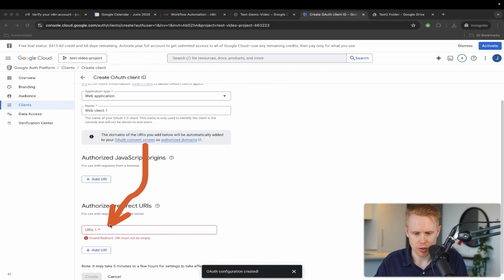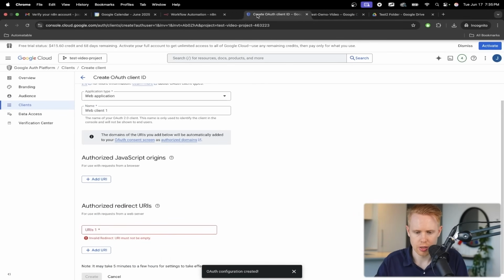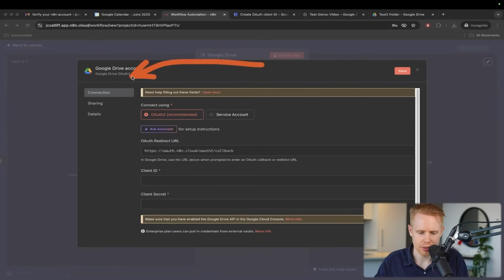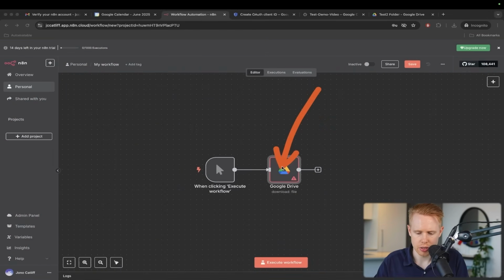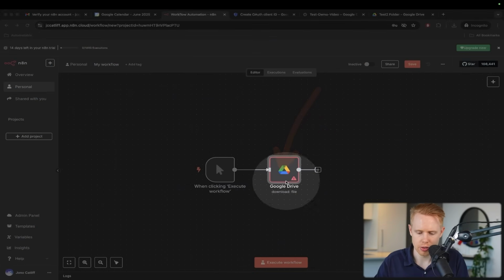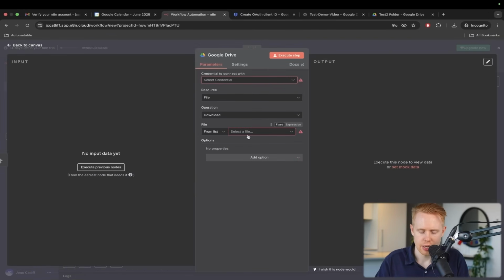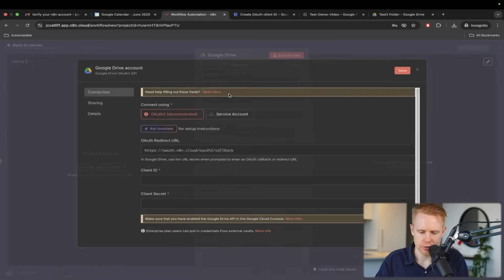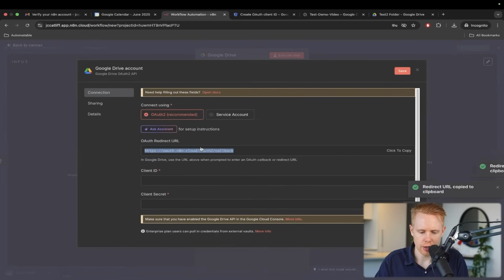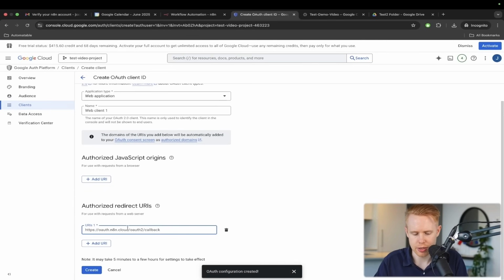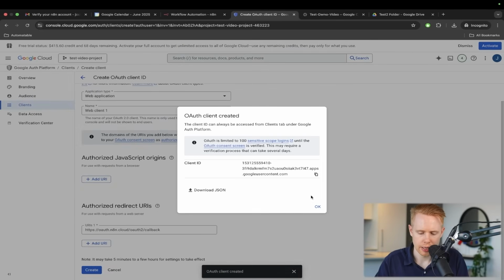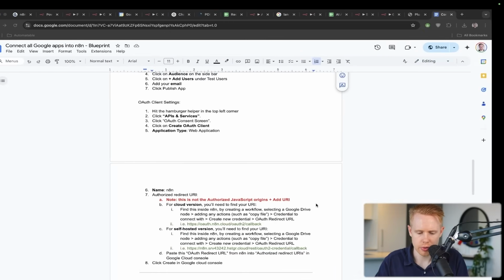And this URL here is essentially what we get inside n8n. So again, anytime you're in a scenario, you'll drop any Google Drive node here, such as download file. And then we'll click into this and we'll click create credentials over top here. And this OAuth redirect URI is what we're looking for. We'll paste that inside here and we'll click create. Okay, we'll click OK here and we're almost done.